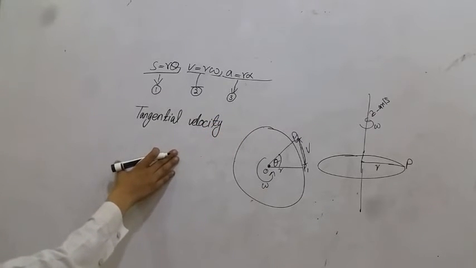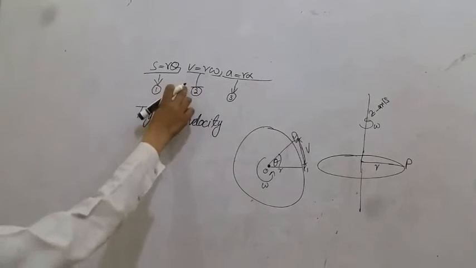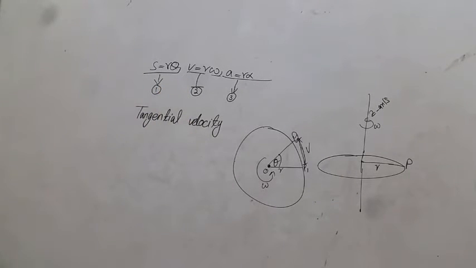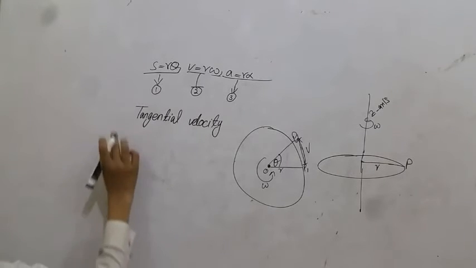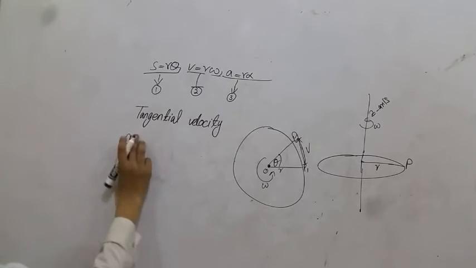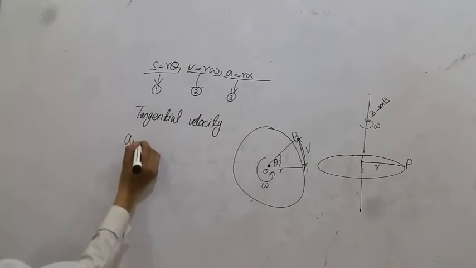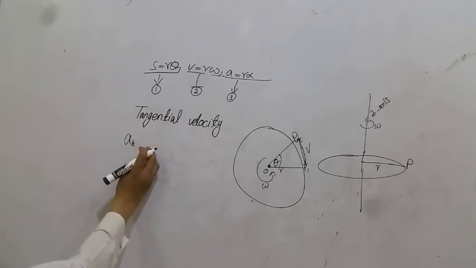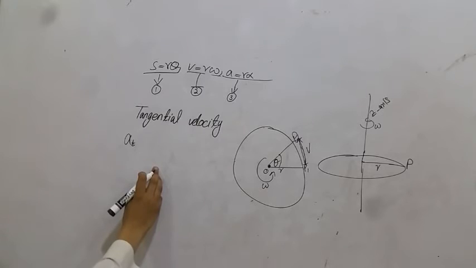Similarly, equation 2 shows that if the reference line OP is rotating with an angular acceleration alpha, the point P will also have a linear or tangential acceleration a_t.